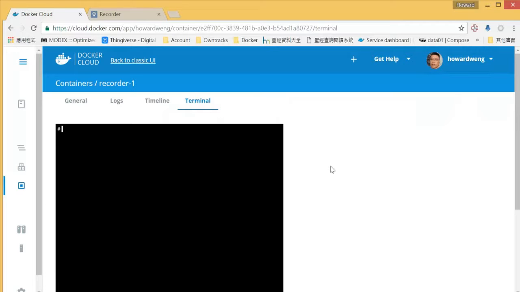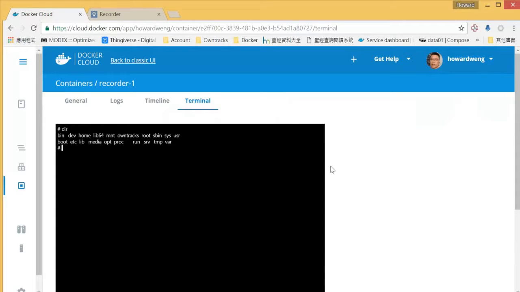Remember, we will need to see how many folders in the root. Okay, so you can see there is a folder called owntracks over here. Okay, so we need to change the directory inside of owntracks.